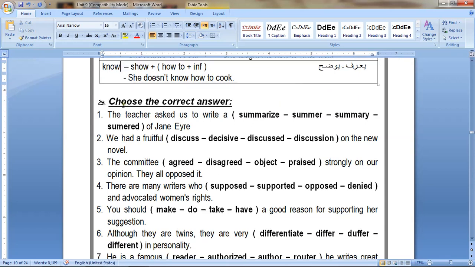Okay, know and show. They are followed by how to plus the infinitive. She doesn't know how to cook. You can say she is showing me how to sing, for example. Okay, you have to note: she is showing me how to sing.